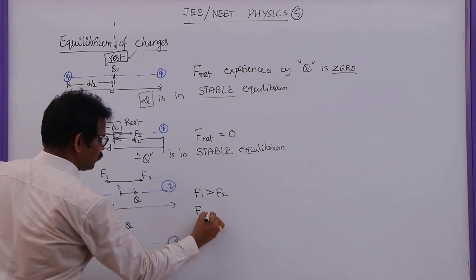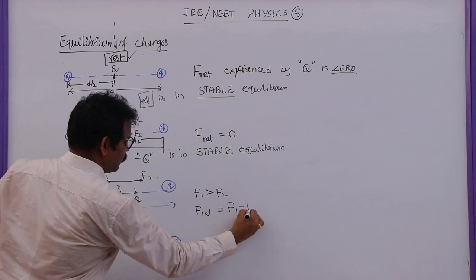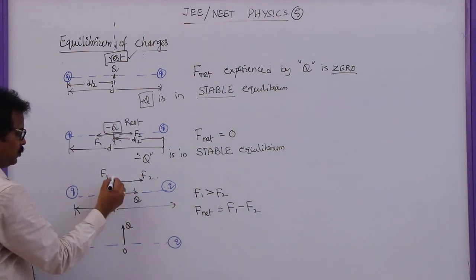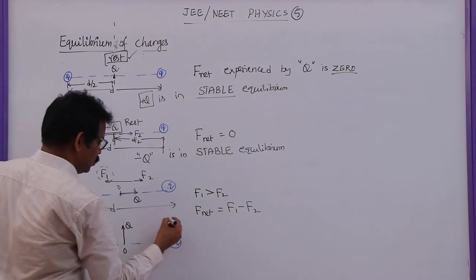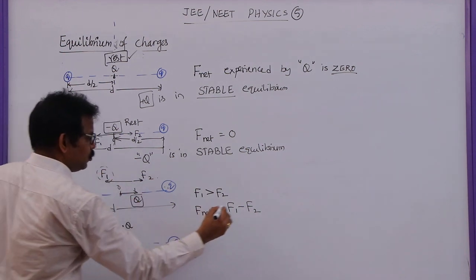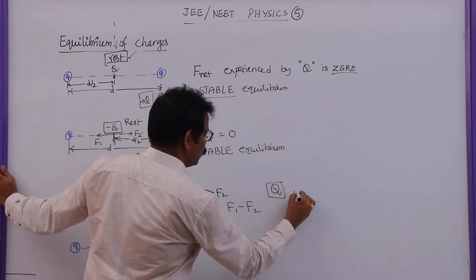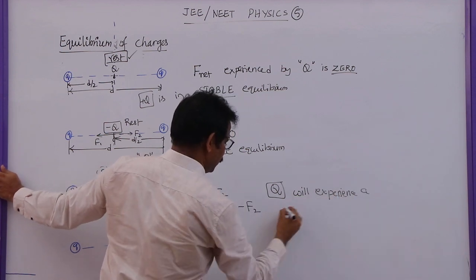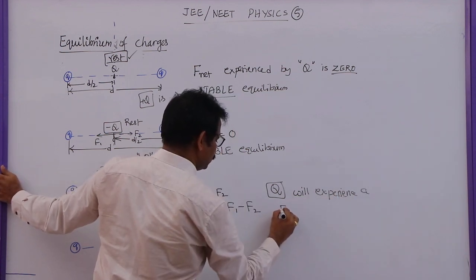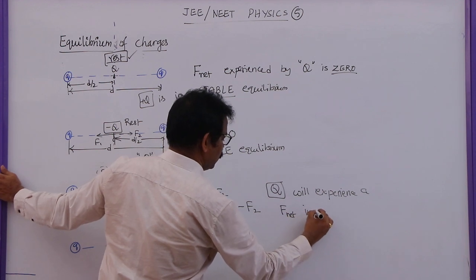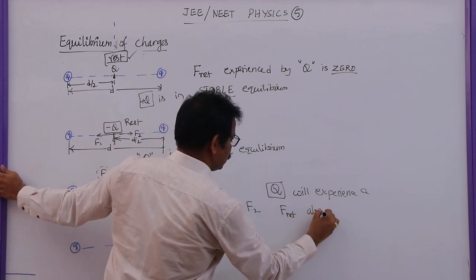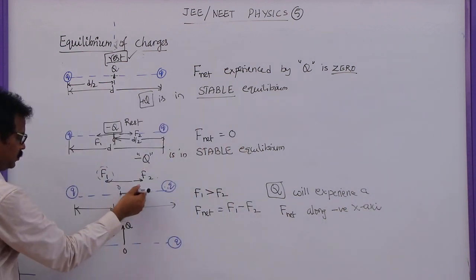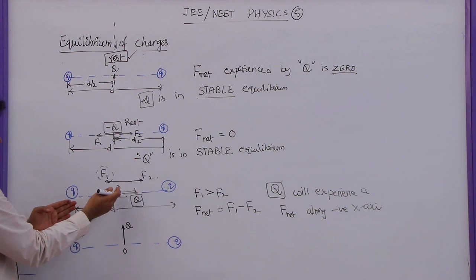So what is the direction of the net force? The net force is F1 minus F2. So the net force will act in the direction of the bigger force. So this charge Q will experience a net force along the negative x-axis. So it will experience the force in this direction, and due to this it will continue to move.